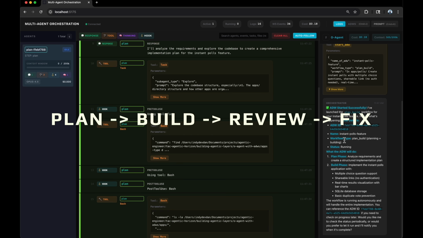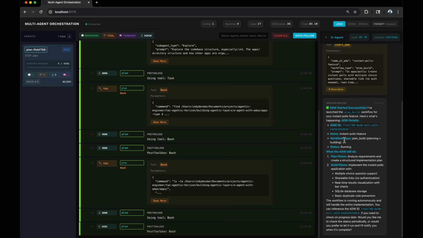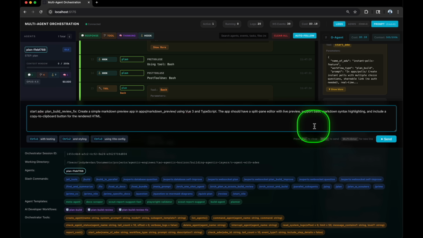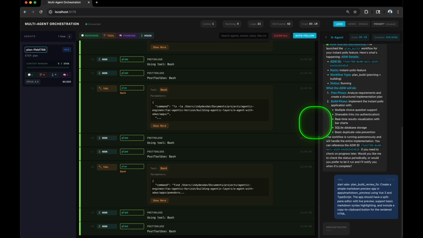And this is an AI developer workflow. So the orchestrator doesn't need to do anything, right? This runs end to end. We're going to run one more workflow here, and then I want to show you something awesome.